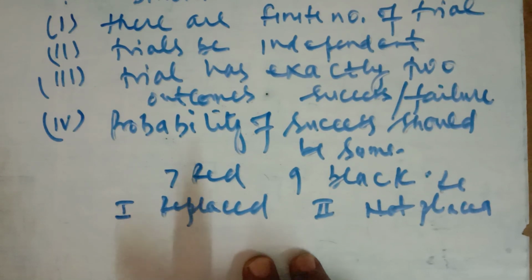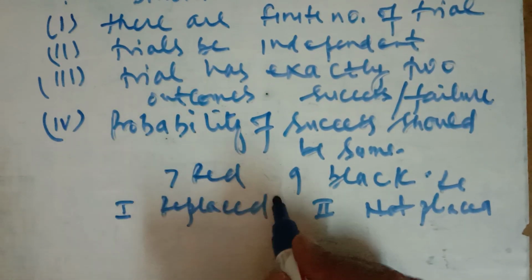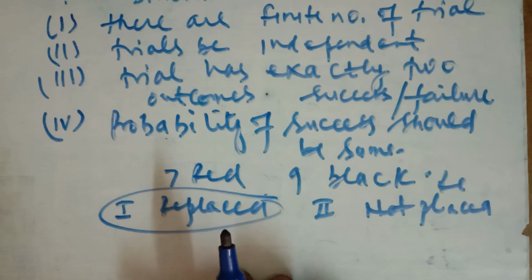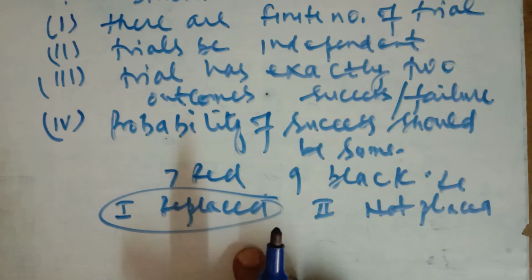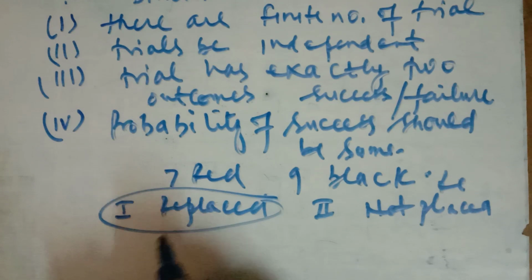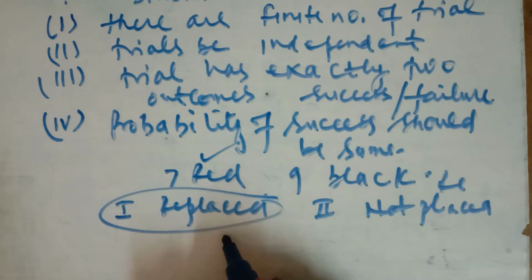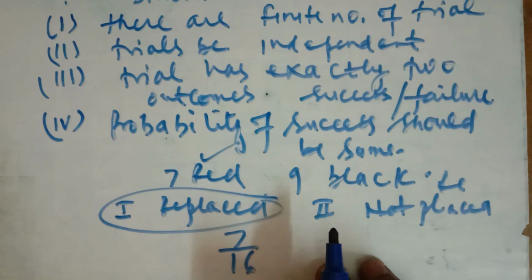Let us take the first, when the balls are replaced. Now here the number of trials is finite because we are taking out 6 balls. When drawing is done with replacement, the probability of the success, let us say a red ball is a success, is 7/16.